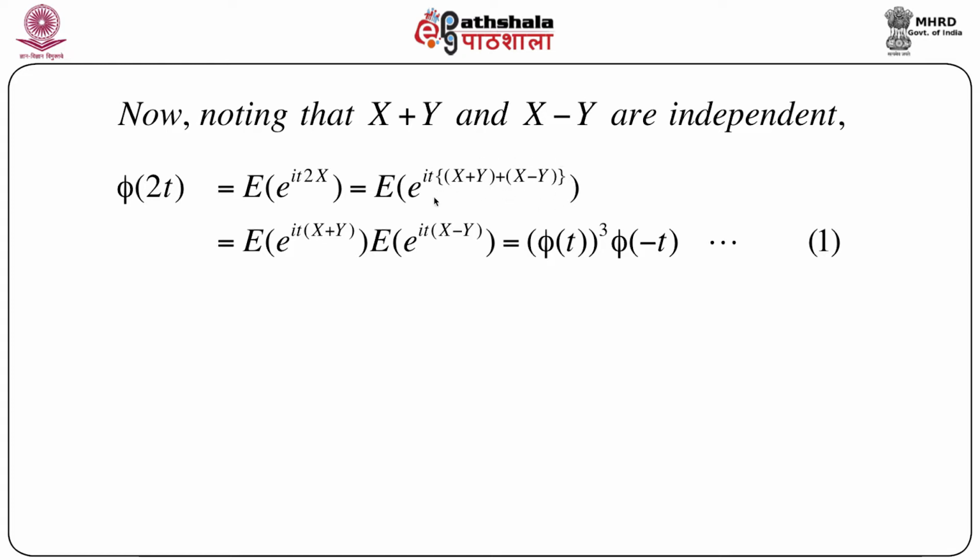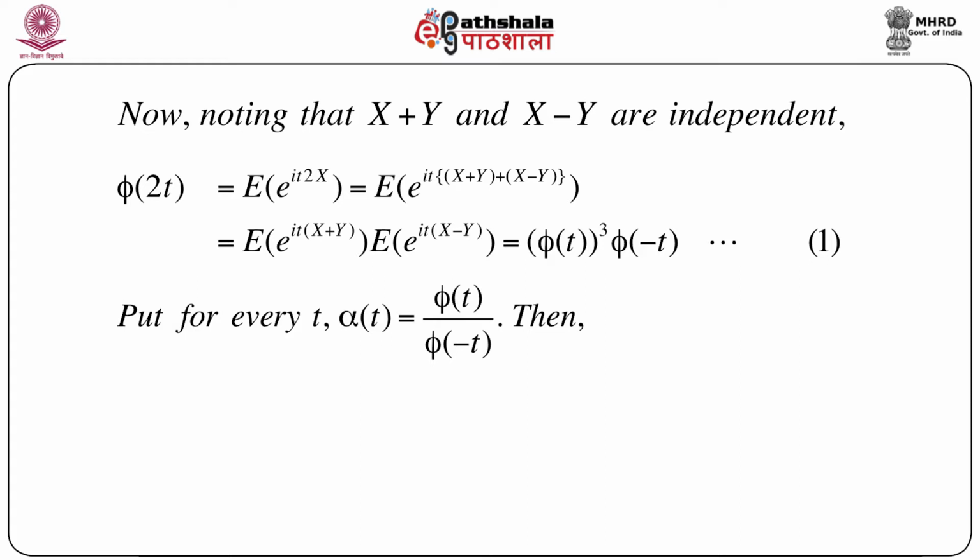Now what is the advantage of writing it this way? We can immediately use the fact that X plus Y and X minus Y are independent. So we can immediately write this quantity as the expectation of e^(it(X+Y)) times the expectation of e^(it(X-Y)). Now, as we know, the characteristic function of X plus Y is phi(t) squared and the characteristic function of X minus Y is phi(t) times phi(minus t). So this gives us phi(2t) equals phi(t) cubed times phi(minus t). Let's call this equation 1.